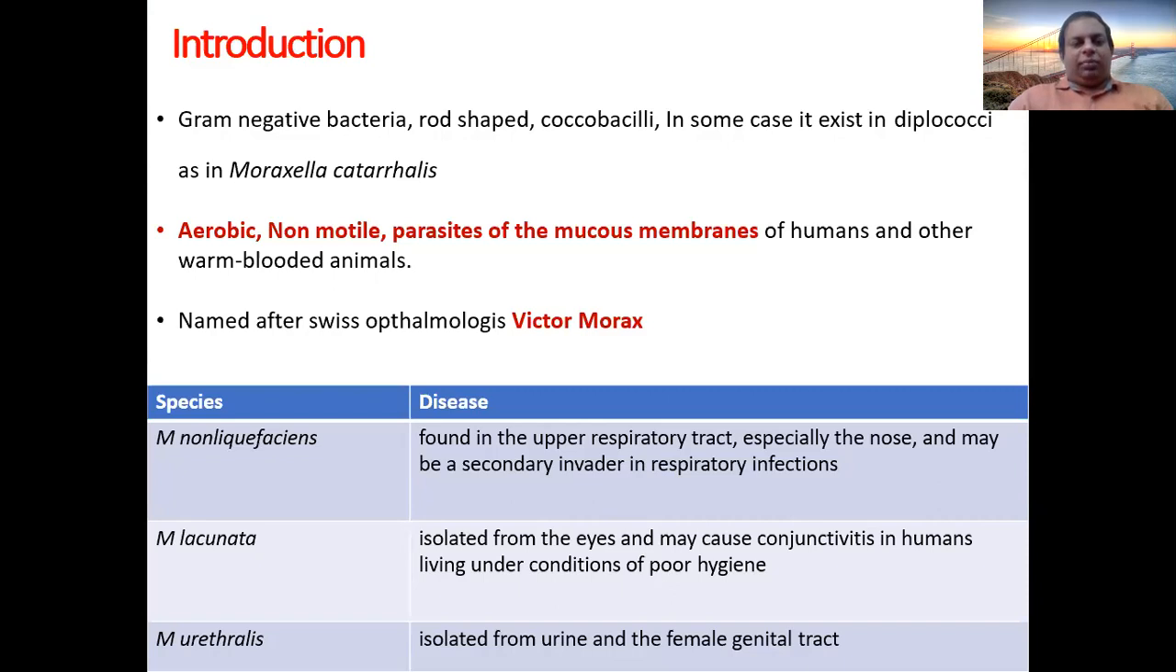So the major pathogen is Moraxella catarrhalis. In the earlier era, it was a low virulent pathogen. Nowadays, it has emerged as a pathogen and is more commonly seen following hospital acquired infection. It is aerobic, non-motile, and it resides in mucous membranes. Named after Victor Morax. Other than Moraxella catarrhalis, there are a few organisms, non-liquefaciens, lacunata, and others. But our main concern is Moraxella catarrhalis.